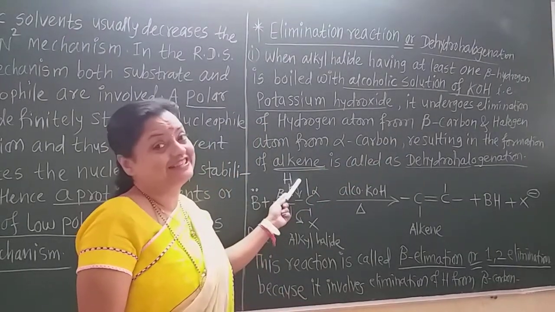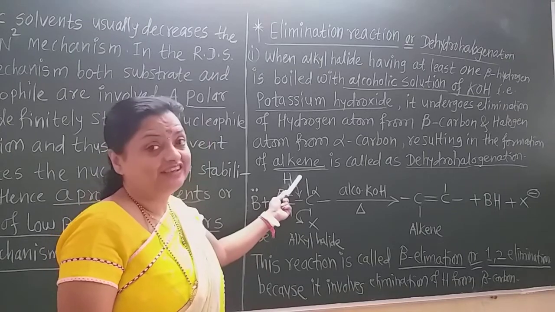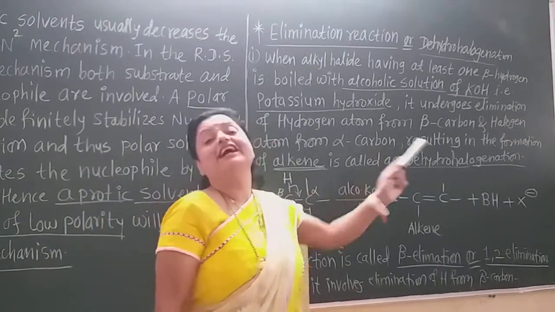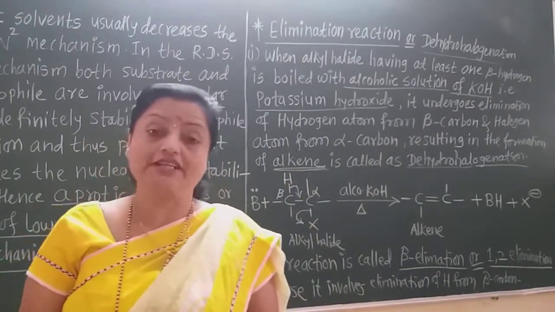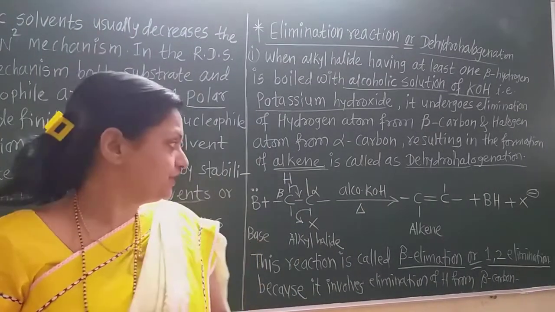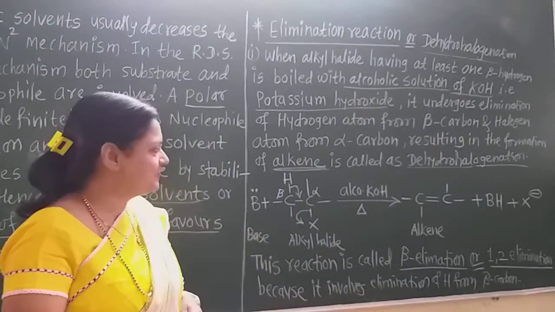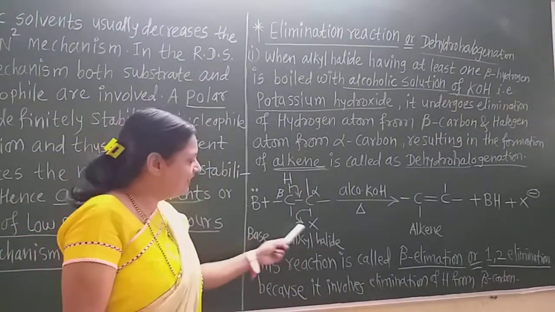Here, the product is the alkene, and this reaction, resulting in the formation of an alkene, is called dehydrohalogenation. Now the general reaction is shown here. This is the alkyl halide.